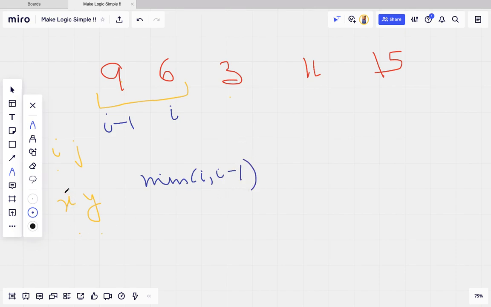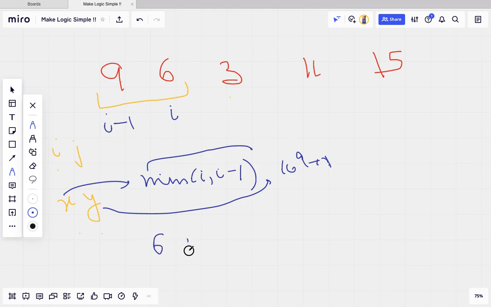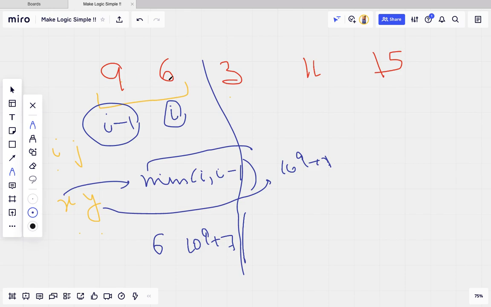The first value I will take this, and for the other value I will take the mod. Mod means I have initialized the value as 10 raised to power 9 plus 7. This means I have to take the minimum like this. After this the array will become something like this, 6, 1e9 plus 7. What I have chosen is i as this and j as this, x as the minimum of these, and y as the mod, that is 1e9 plus 7.